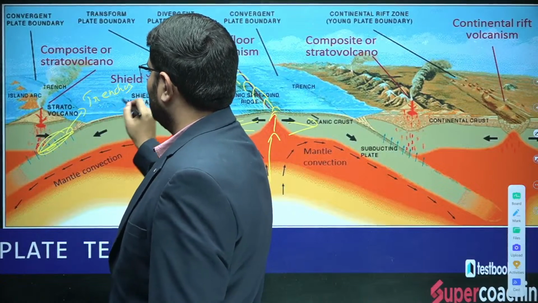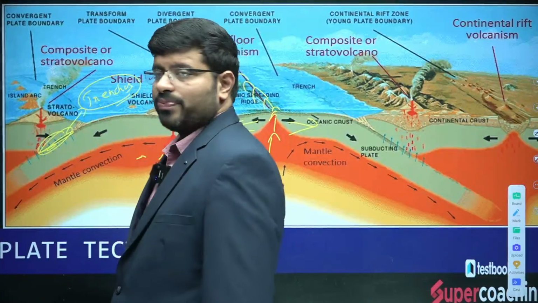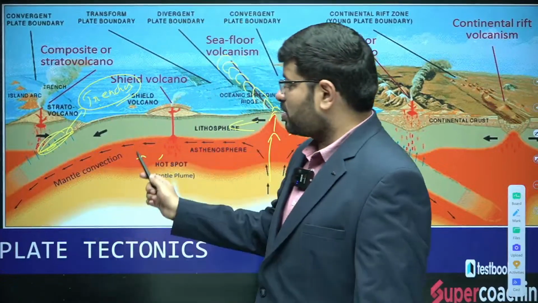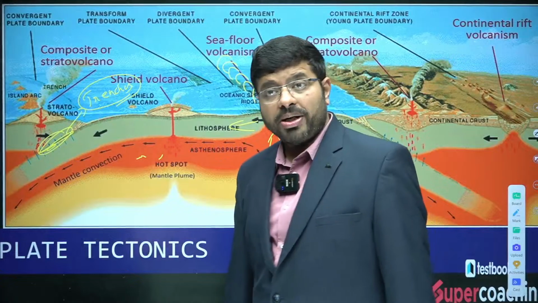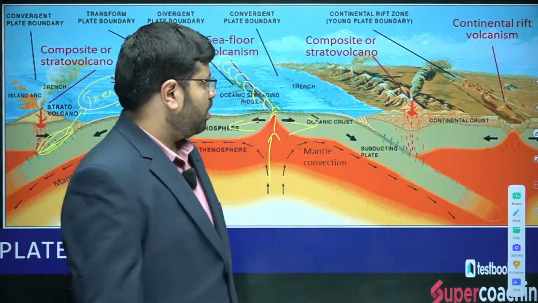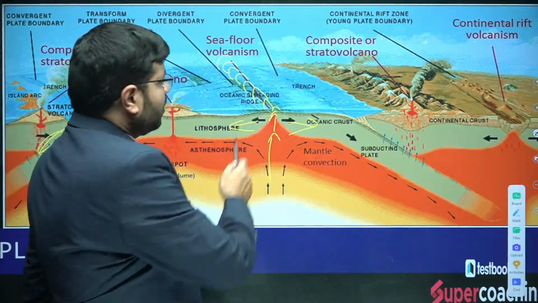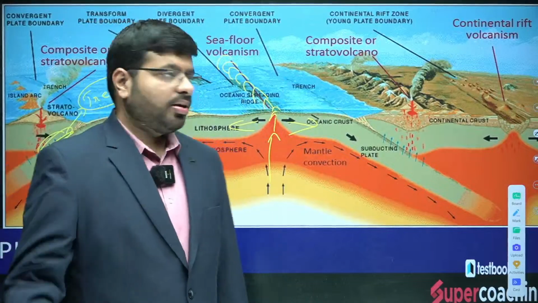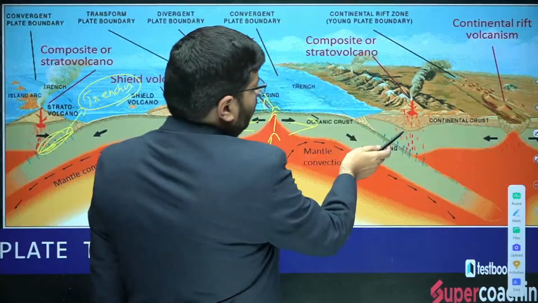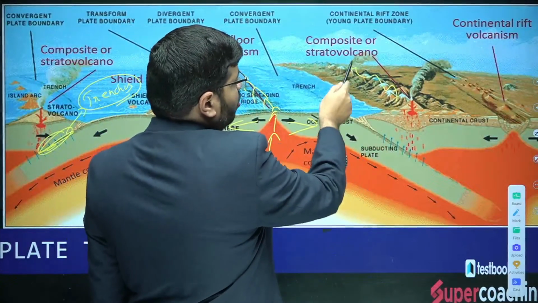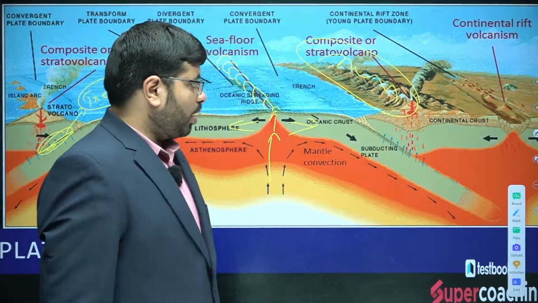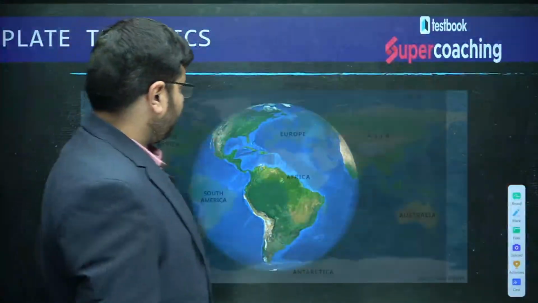You can talk about the trenches. There are island arcs here. This is where you will find when two plates move towards each other. When two plates move away from each other, you will find the mid-oceanic ridges. You will find earthquakes. What if this happens on the land? This is where you will find the volcanic mountains and fold mountains together. Say the Andes mountains.